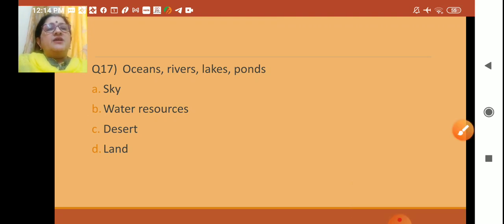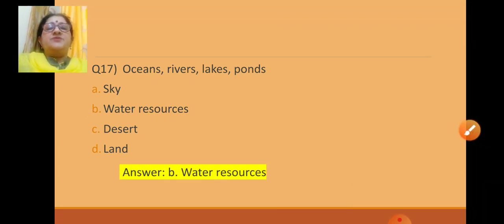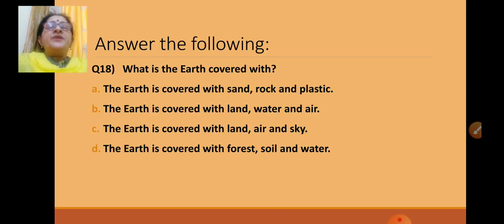Okay, children? Now, let us see the correct answer. Yes, B, water resources. Now, the next one, answer the following. Teacher is giving one question and 4 options for that question. You have to find the right answer from these options. Now, what is the earth covered with?